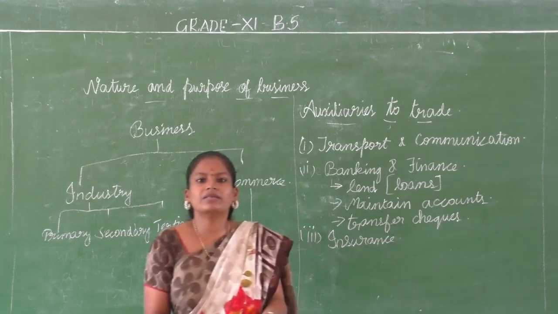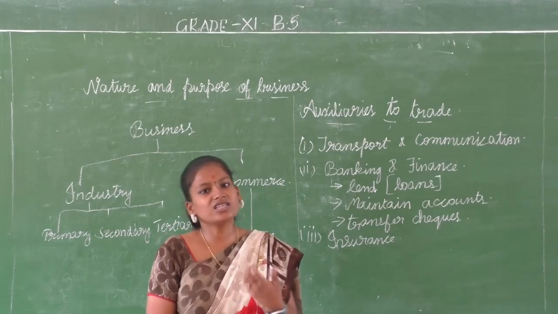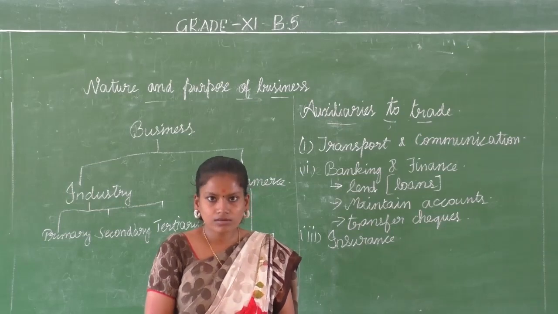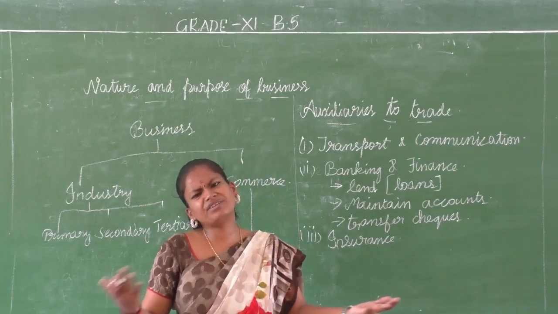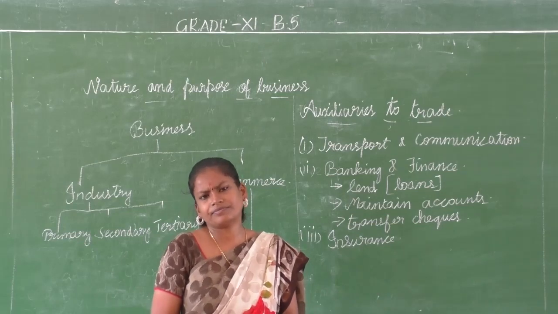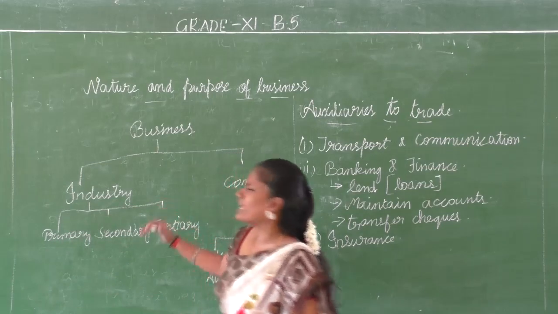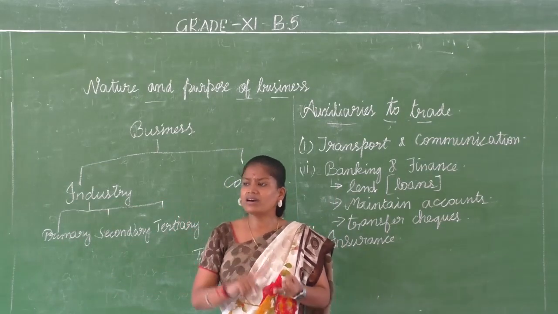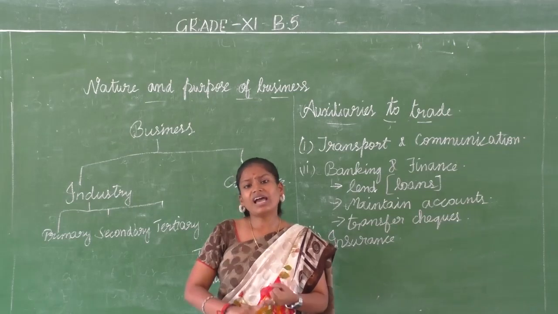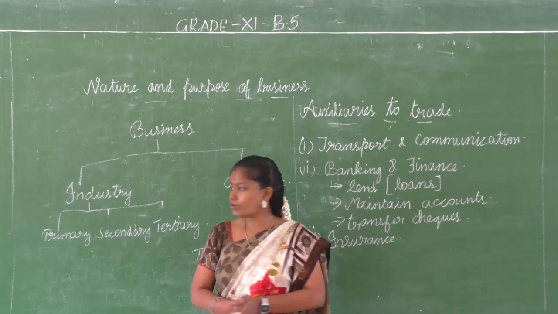So there may be some natural calamities. The vessel, that is what we call the ship here, might get lost, or it may be delayed, or there may be some damage to goods. Everything is possible, right? The risk factor is always there in business, in any business. Let it be a small scale industry or a large scale industry, we always have the risk factor coming with us. Okay?